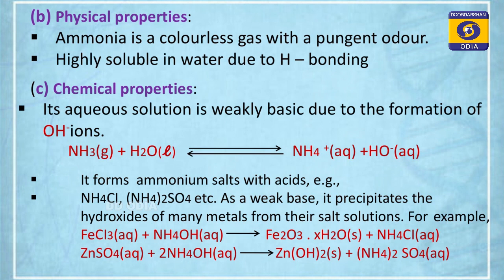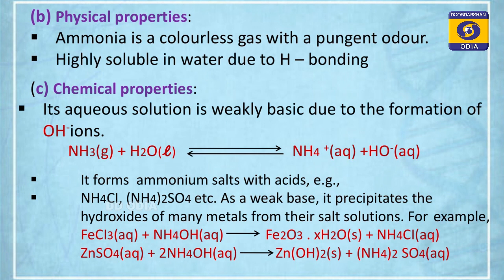Chemical properties: it is basic, so its aqueous solution gives OH minus ion. It also forms salts, and insoluble precipitates with certain compounds, such as ferric chloride with ammonium hydroxide gives a brown precipitate, zinc sulfide with ammonium hydroxide gives a white precipitate. So it gives insoluble precipitates with certain compounds.